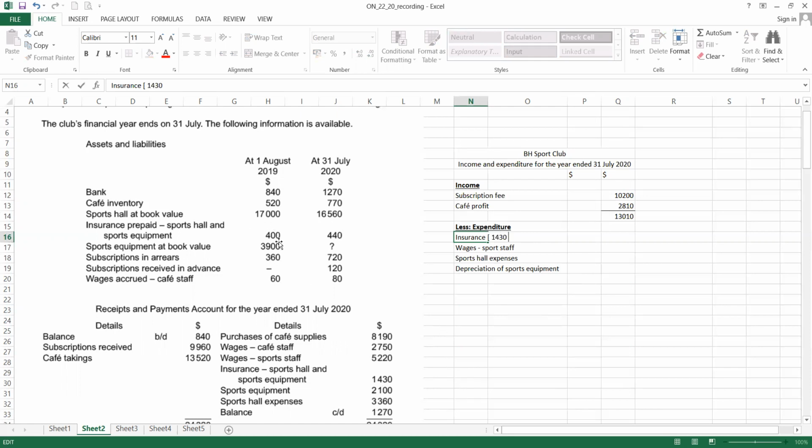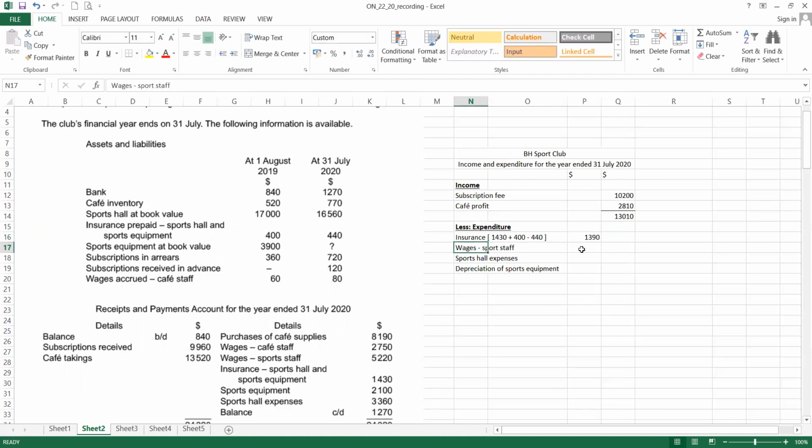Beginning of the year, this prepaid amount sitting in the debit side of the insurance account, we plus 400. But the end of the year prepaid, we have to minus 440 because this is for the next year. So not for this year, we minus it out. So we get 1430 plus 400 minus 440.